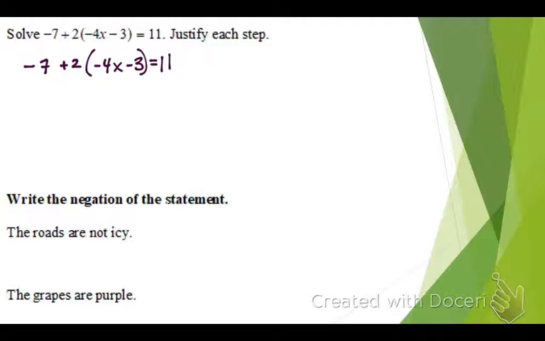What would be the first thing we do in this problem? We would distribute. So we leave the negative 7 by itself, and then we're going to distribute into our parentheses. What's 2 times negative 4x? Negative 8x. 2 times negative 3? Negative 6. That equals 11. To justify that step, what would I write off to the side? Yeah, distributive.